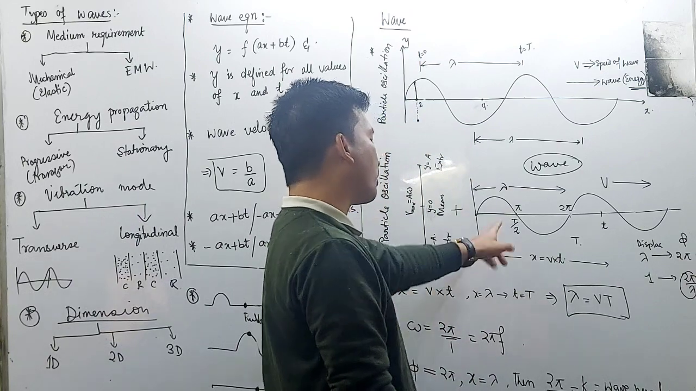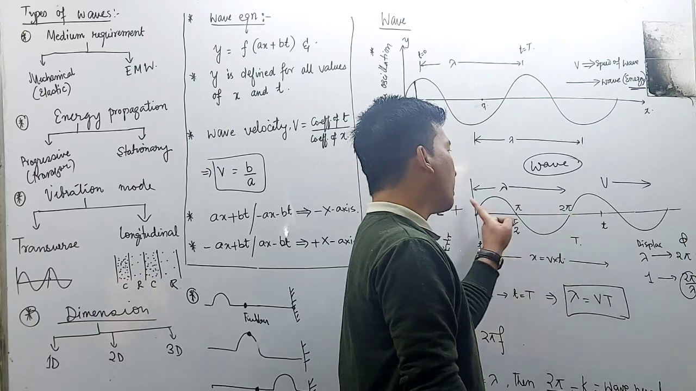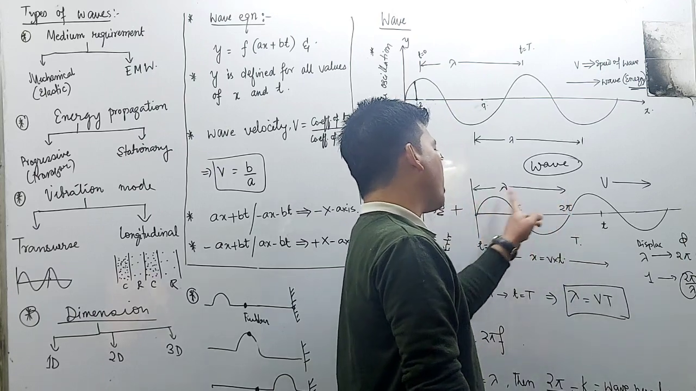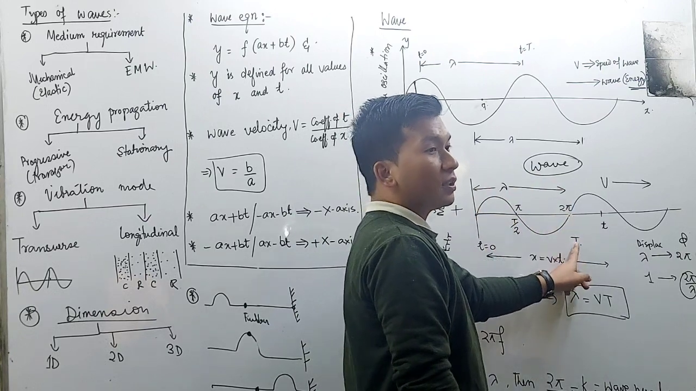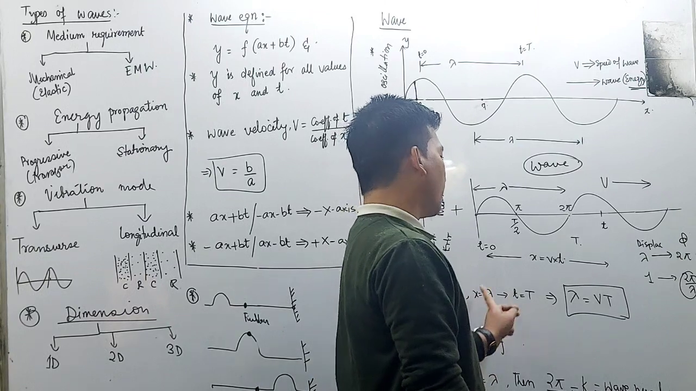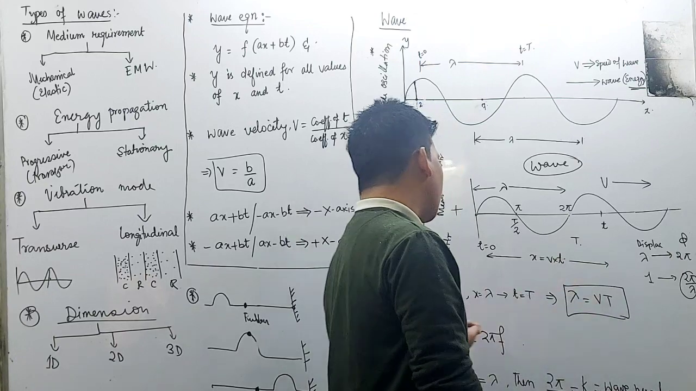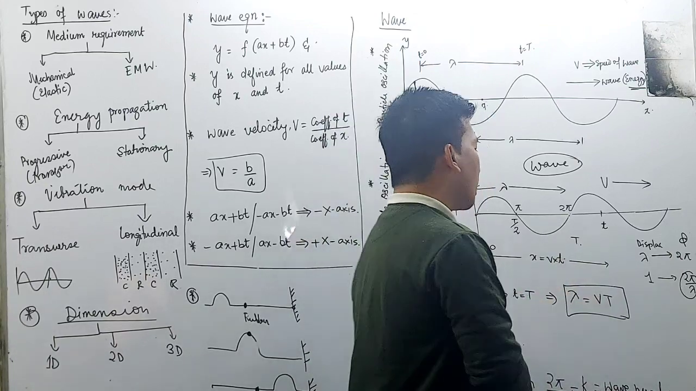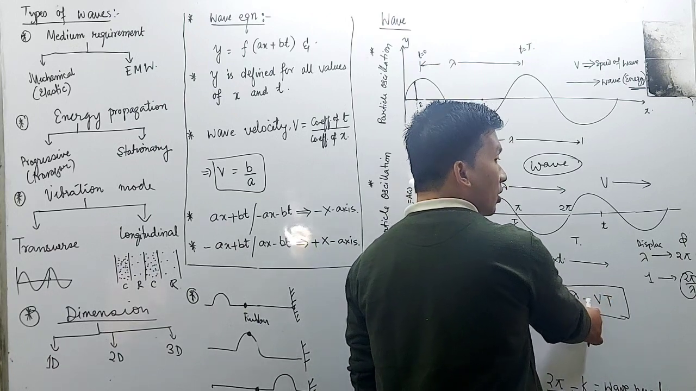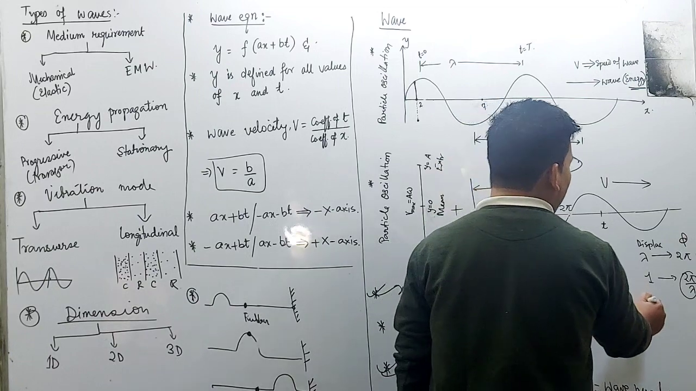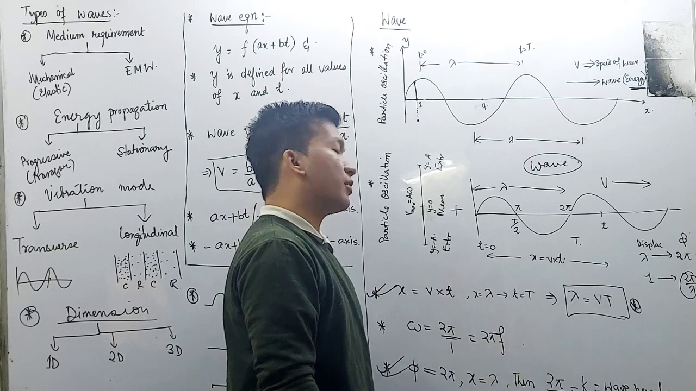Next, in terms of time: when the displacement is lambda, what is the time taken? The time taken is capital T. If you put the value, displacement x is equal to lambda, velocity into time. So lambda is equal to speed of the wave into time taken. This is formula number 1 for your lambda. That's for your velocity.